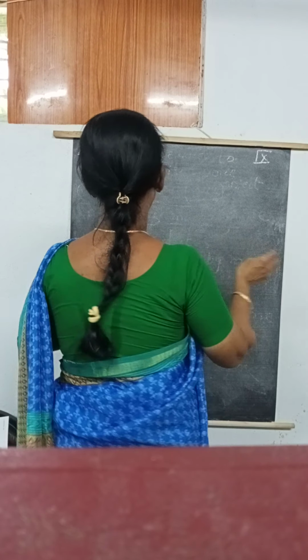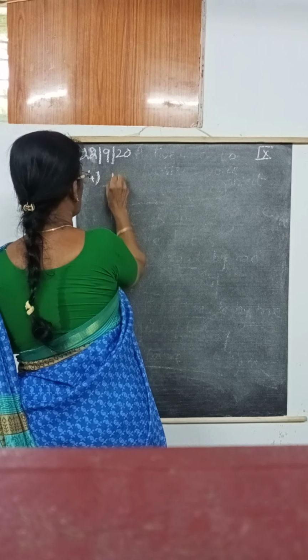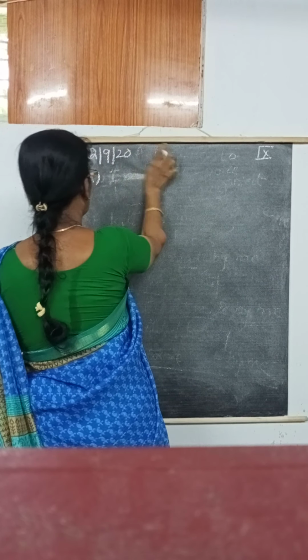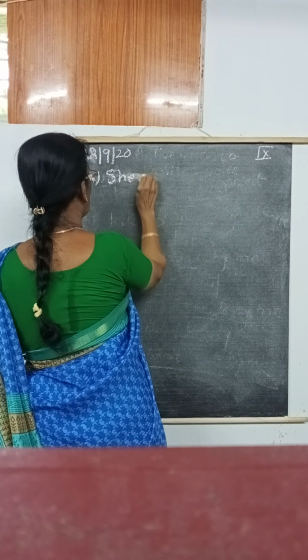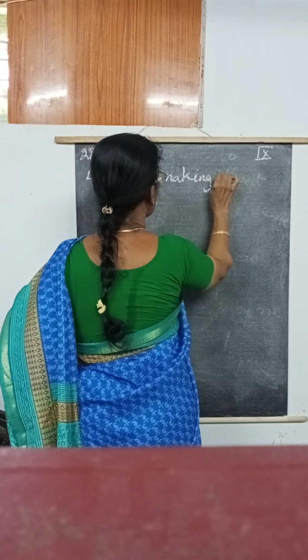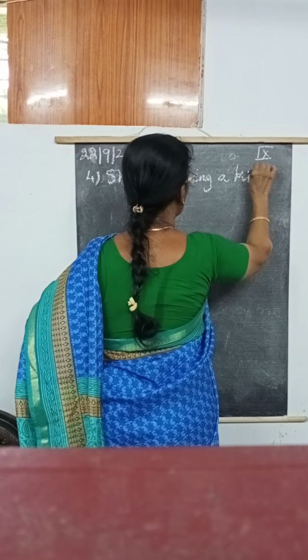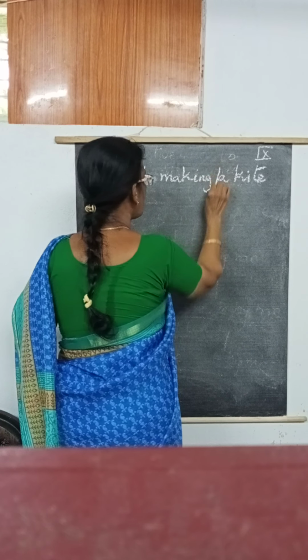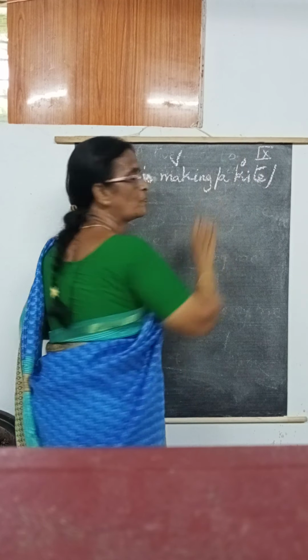Fourth one, continuous tense. I am, otherwise she, we can take. She is making a kite. Okay? Here she is the subject, is making is the verb, a kite is the object.